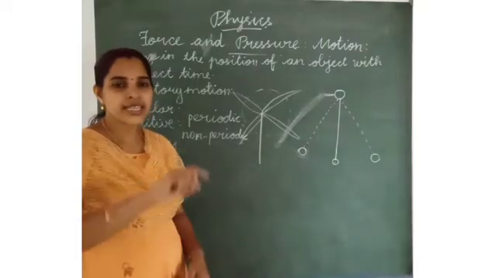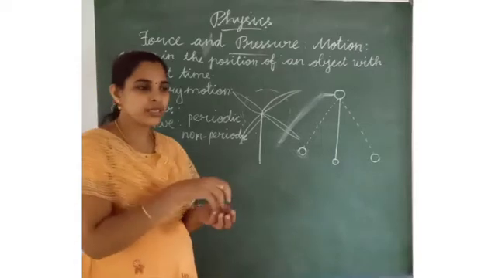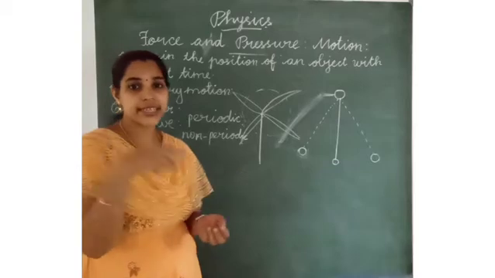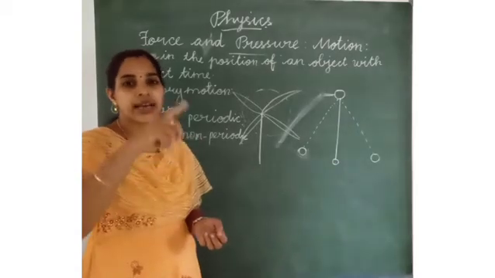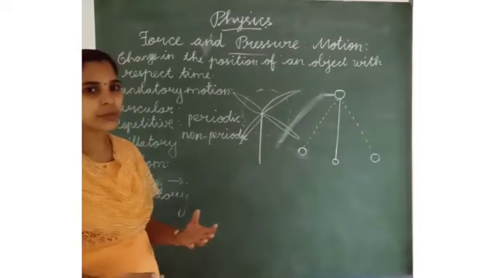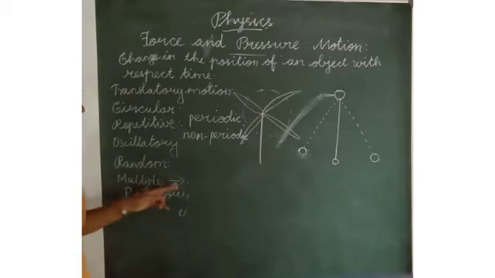Then another one is the drilling machine. When we use a drilling machine, the bit moves forward and the machine rotates, so rotatory motion is there. These are examples of multiple motion.